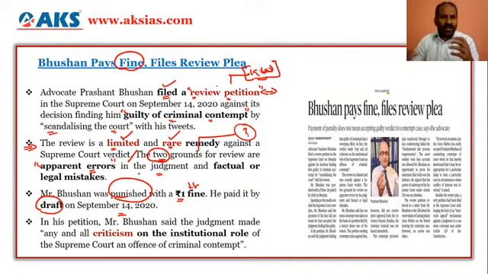The civil rights lawyer has brought up the review petition on the grounds that there are errors in the judgment of the Supreme Court's three-judge bench, factual or legal mistakes. So there are errors and there are legal mistakes. These are the two grounds wherein the civil rights lawyer has filed a review petition in the Supreme Court against the verdict of finding Prashant Bhushan guilty of contempt of court.